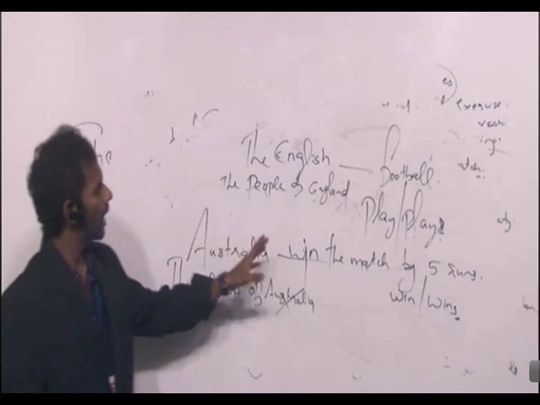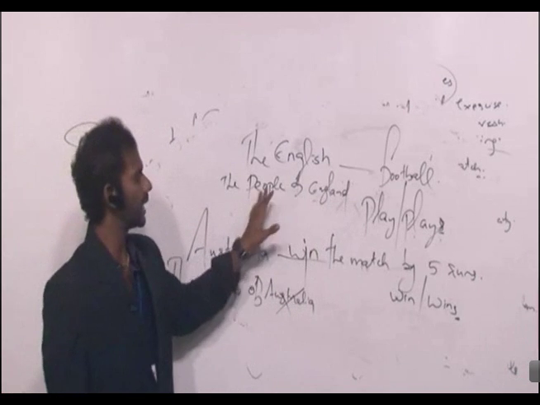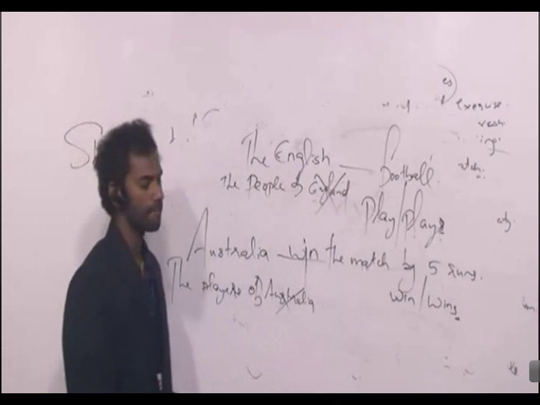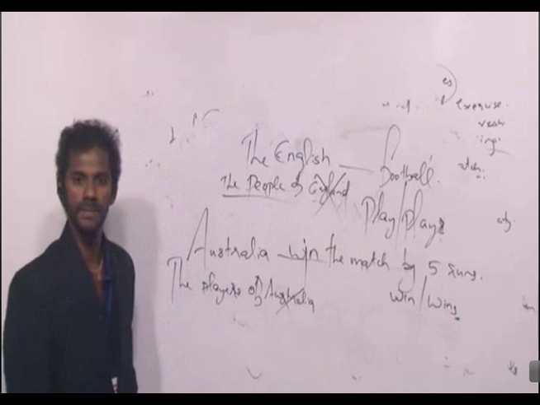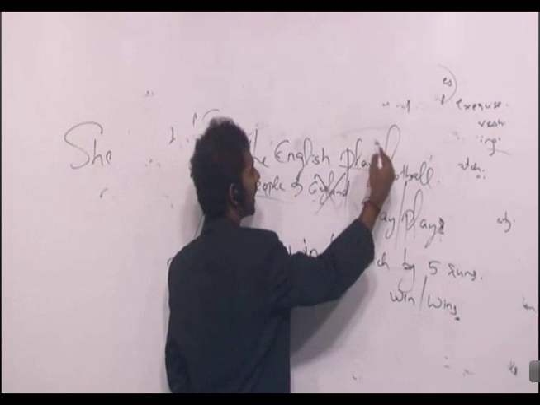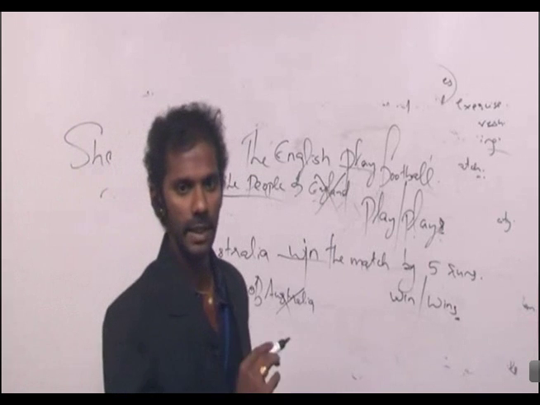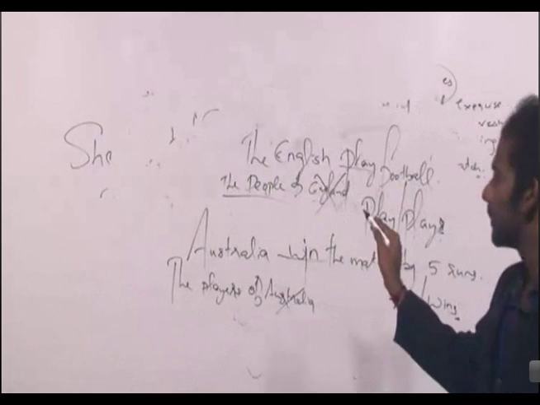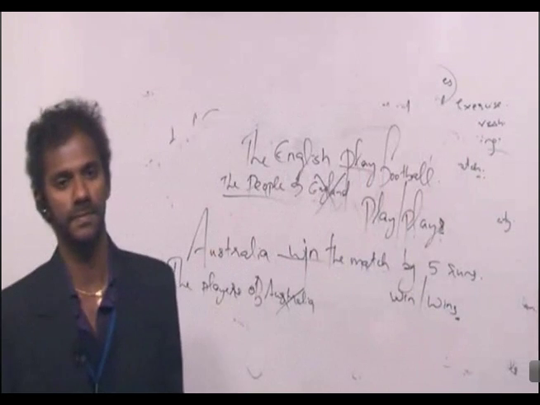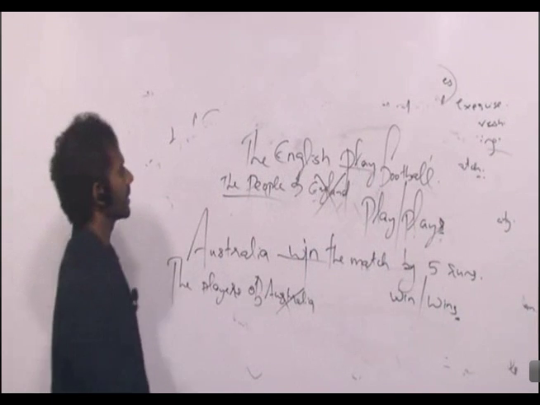Now tell me, how many nouns are before the verb? There are 2 nouns before the verb. One is people, other one is England. Eliminating the middleman, England gets eliminated. Clear? The people, singular, plural? Plural. So verb must also be plural. The English play football. Clear? The English stands for the people of England. We are left with the people. People is plural. Verb also must be plural. The English play football. Got it? Fine.